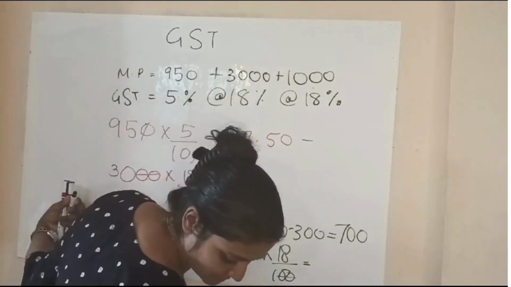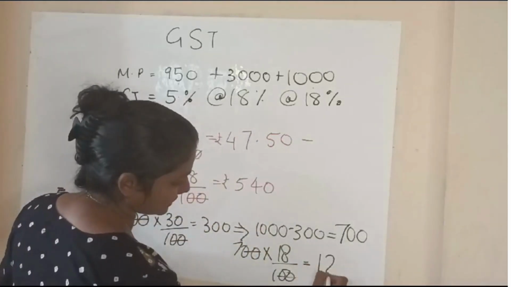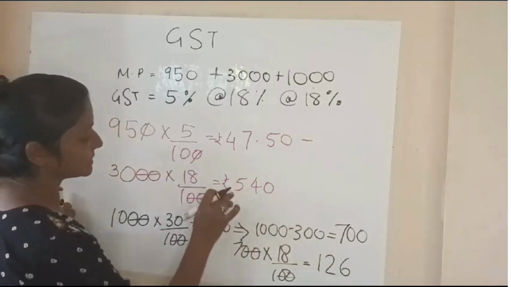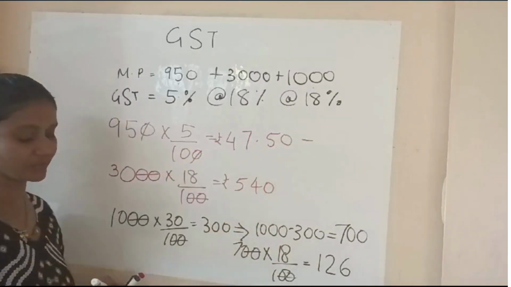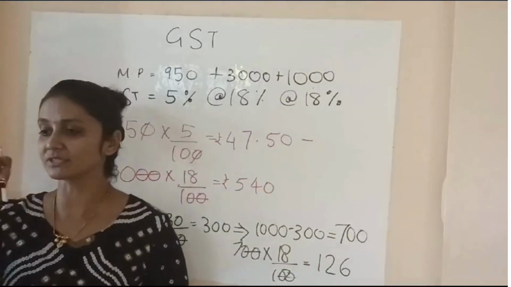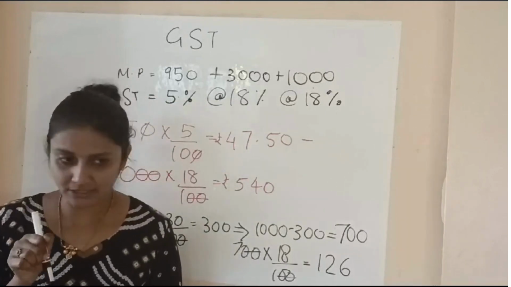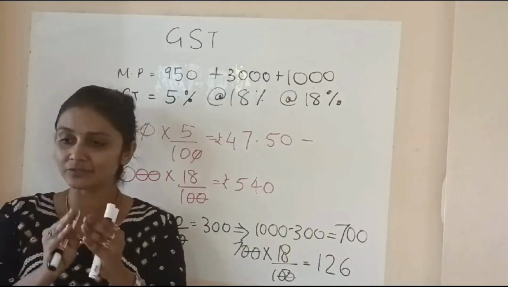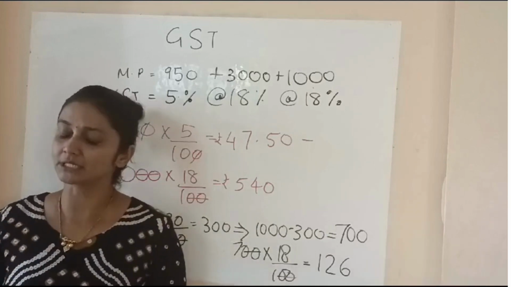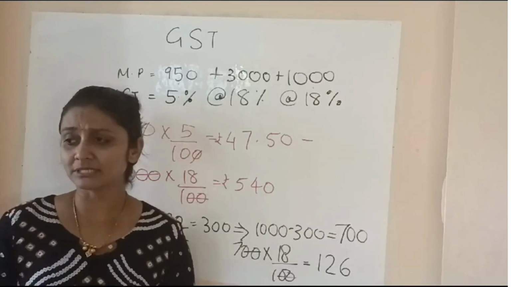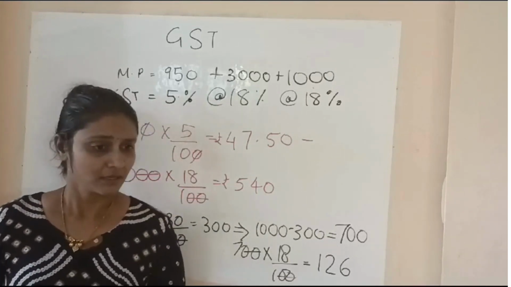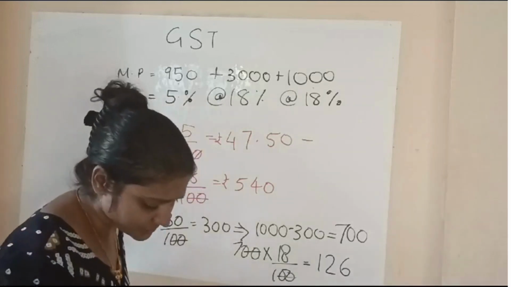Right or not? So how much will that be? 126. So 126 plus 540 plus 47.50. This is the total GST. The first question asked. Easy, not easy? If you understand every bit of what is written, it is very easy. Very scoring chapter. Please don't leave the sums. Yeah. Let us go to the next question.